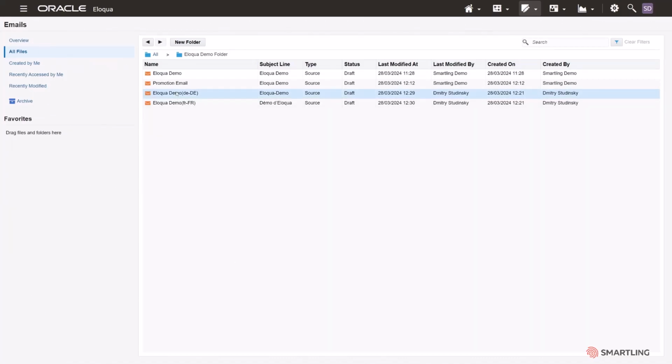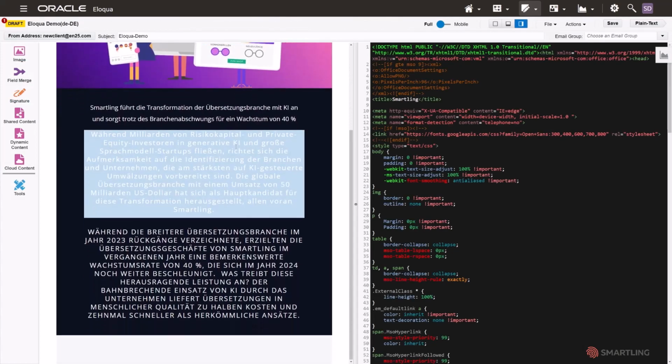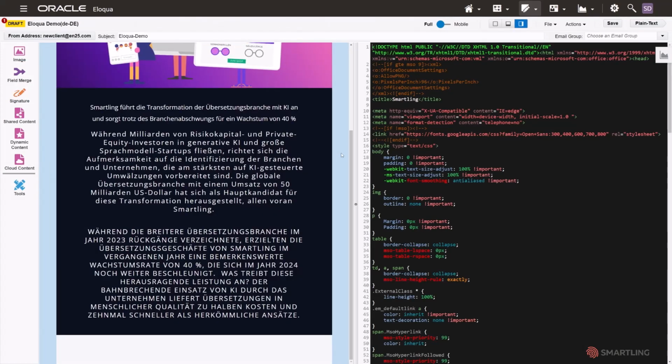This shows how you can quickly and easily trigger the translation process, complete the translation process within Smartling, and have the translations automatically sent back to Eloqua.